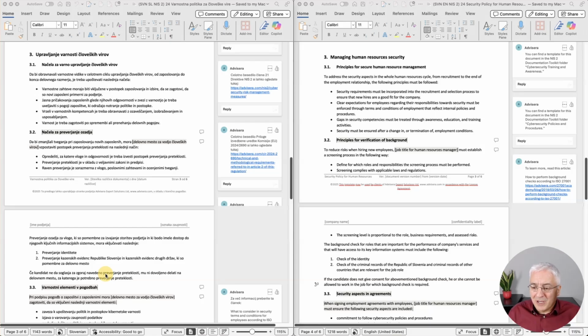I can explain how we do it at Advisera. We have this three-step process. First, we write the documents based on international standards like ISO 27001, ISO 27002. Then in the second step, we adapt these documents according to this Commission implementing regulation 2690. And then in the third step, we adapt them to local laws and regulations. So in this case, this is the Slovenian NIS2 law.